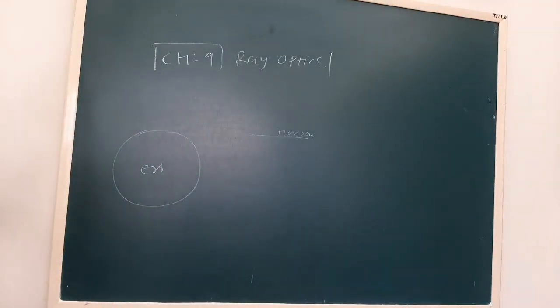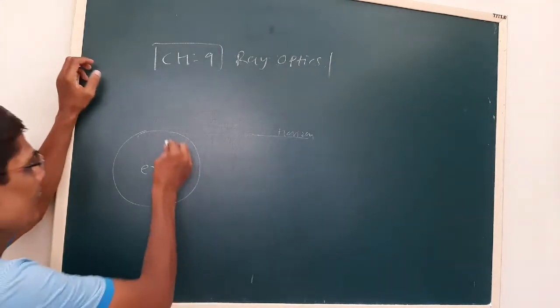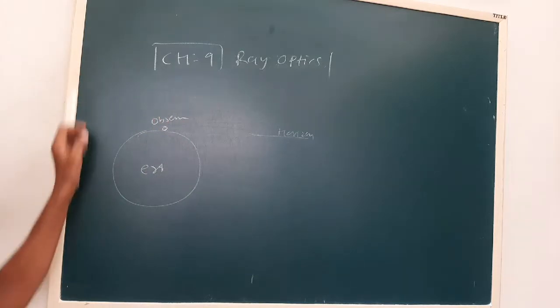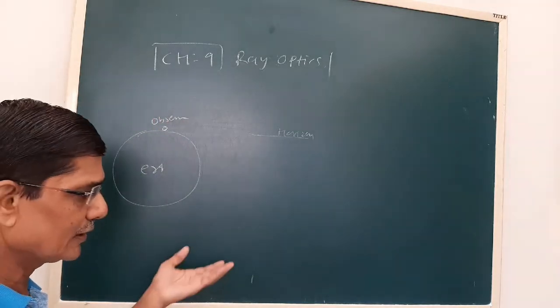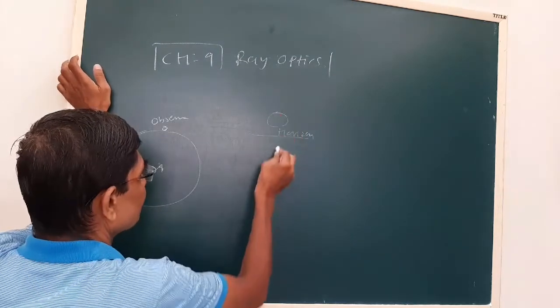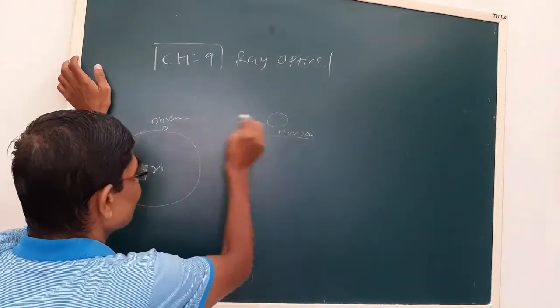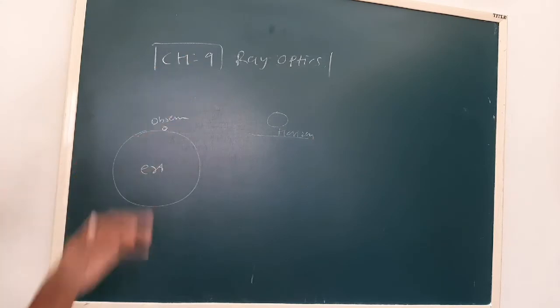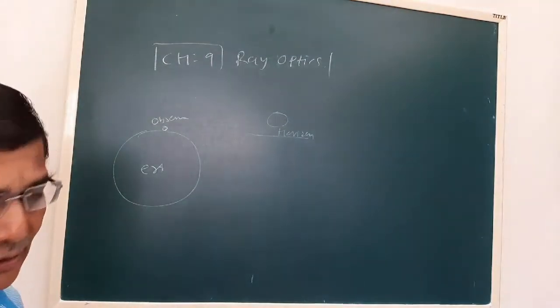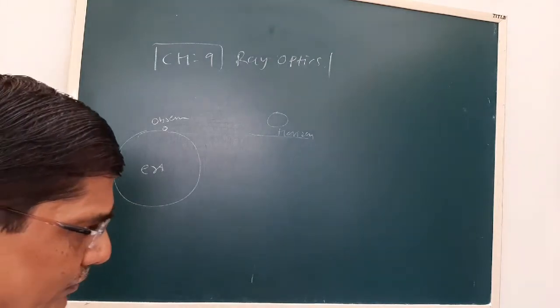So because of the sunlight refraction, see the observer on the surface of the earth feels that sunrise has happened 2 minutes earlier. The actual position is here, but he feels that the sunrise has taken place 2 minutes earlier. This also can be calculated by formula.